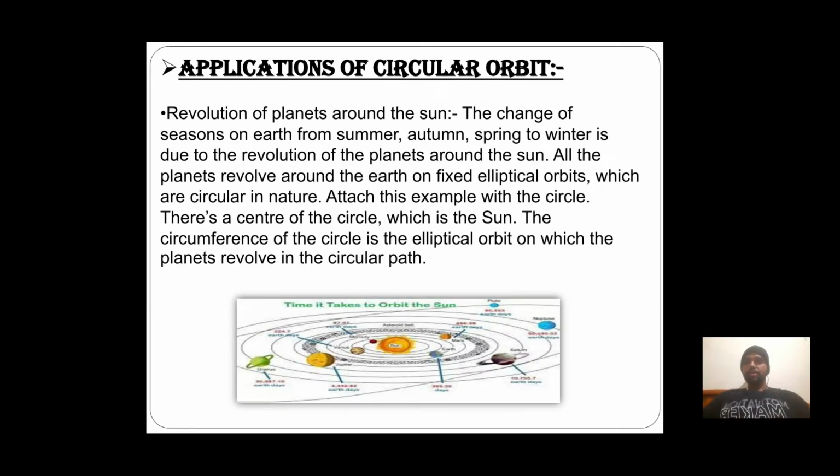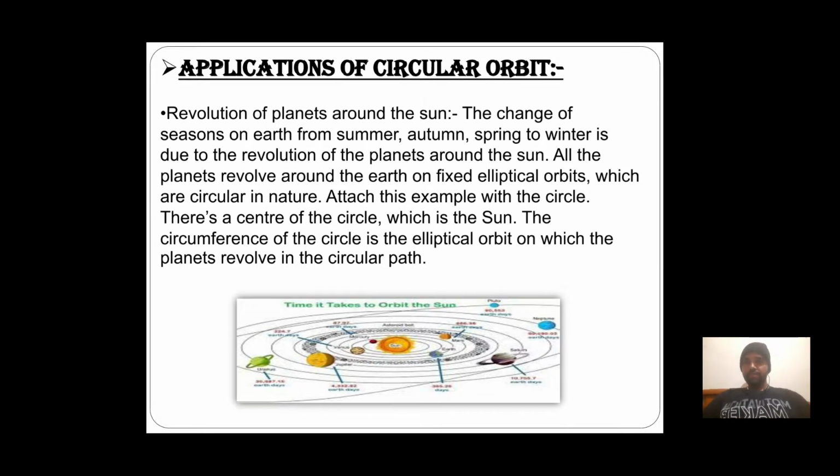Applications of circular orbit. The revolution of planets around the sun. The change of seasons on Earth from summer, autumn, spring to winter is due to the revolution of planets around the sun. All the planets revolve around the sun on fixed elliptical orbits which are nearly circular in nature. Attach this example with a circle. There is a center of the circle which is the sun. The circumference of the circle is the elliptical orbit and the planets revolve on a circular path.